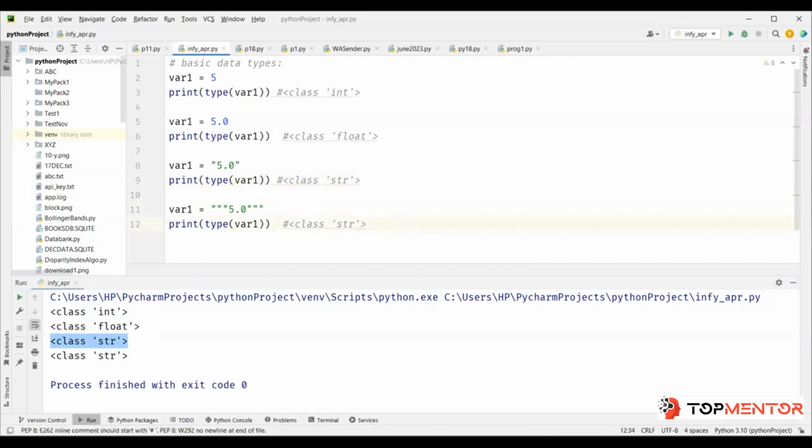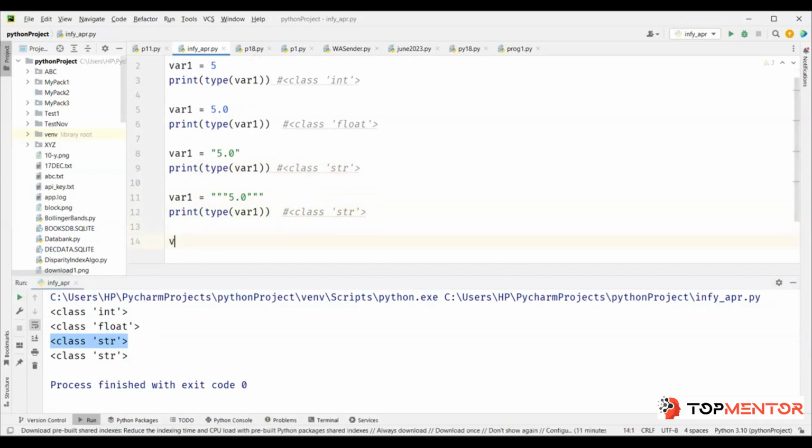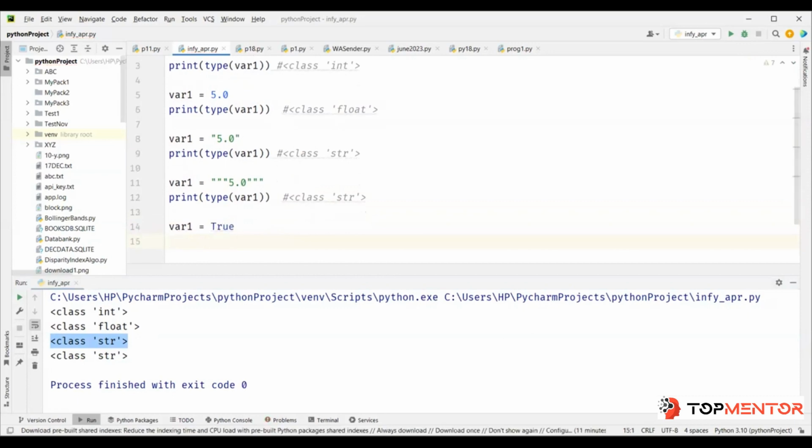And the final fifth one is when you talk about Boolean values, true or false. Now see here, I'm not giving this in quotation, so it's not string. If I give this in quotation, it would become string. But I'm not giving it in quotation. That's the first point. And second point, spelling. T capital and the rest are lowercase.